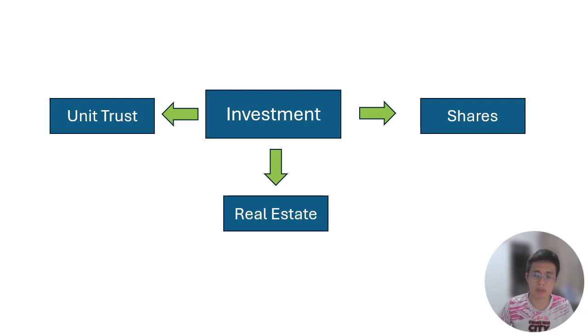So we learn investment. There are three types of investments. The first type is unit trust. Unit trust is very easy and simple. You invest money in a company, and the company will help you to manage the returns. If we are the people who buy the unit trust, we can just enjoy our life because we don't need to worry about performance. The fund manager will help us manage our fund, and we just get a return every year.